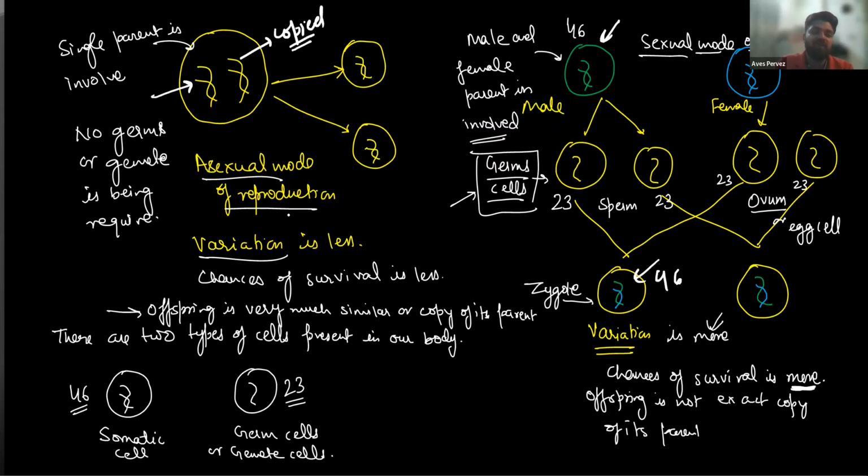So note down the difference between sexual and asexual mode of reproduction. Here it is given. Single parent is involved, the first point. No gametes are required. Variation is less, chances of survival is less, the offspring is a similar copy to its parents. So note here, up to here, in asexual mode of reproduction, note these four points. This one, this one, this one, and this one.